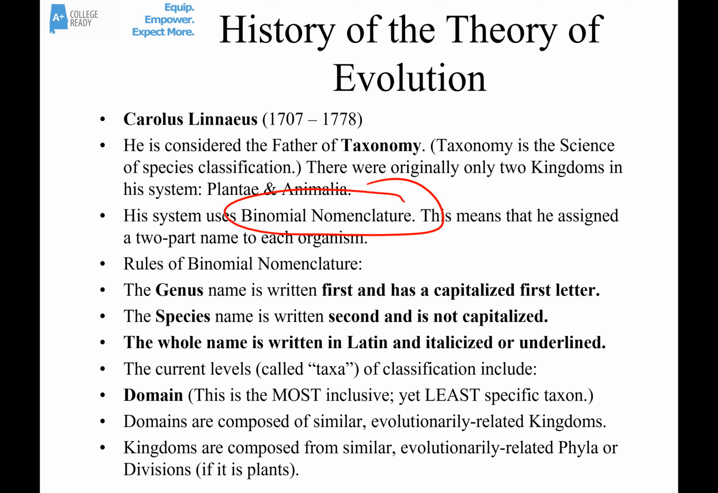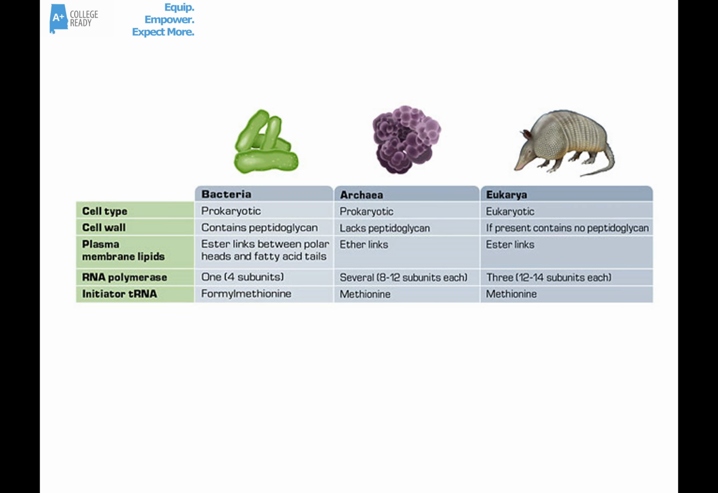The current levels or taxa in the classification system include the largest, most inclusive taxon, the domain. Domains are composed of similar, evolutionarily related kingdoms. Kingdoms, on the other hand, are composed of similar, evolutionarily related phyla, or in plants, we call those divisions. So we can see there are three domains. There are bacteria, there are archaea, both composed of prokaryotic cells, and then there are eukarya. Eukarya includes animals, plants, fungi, and protists.